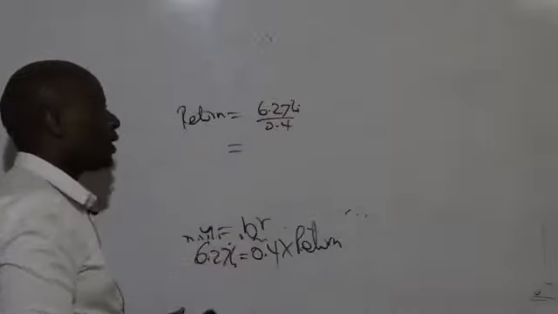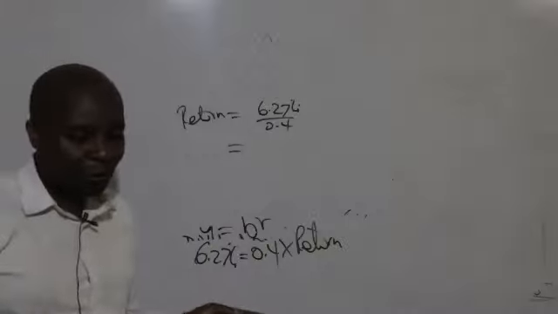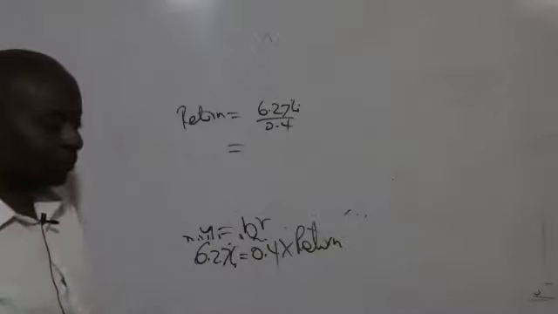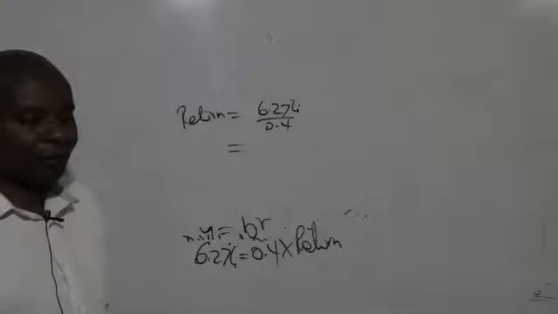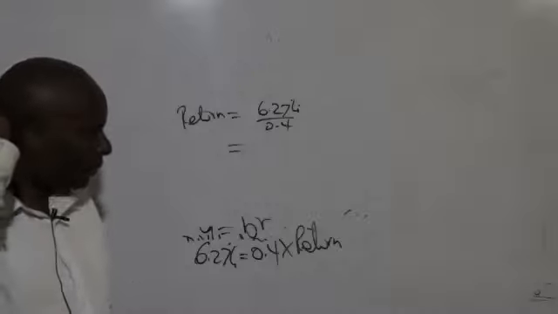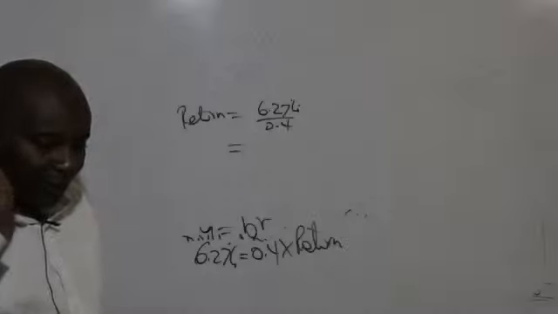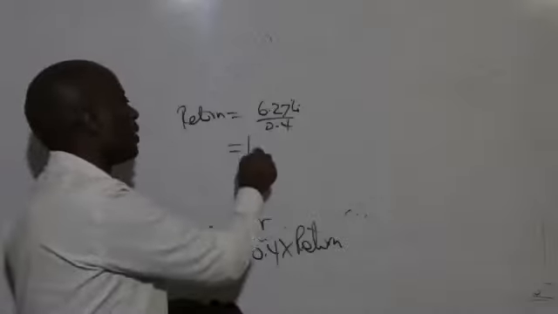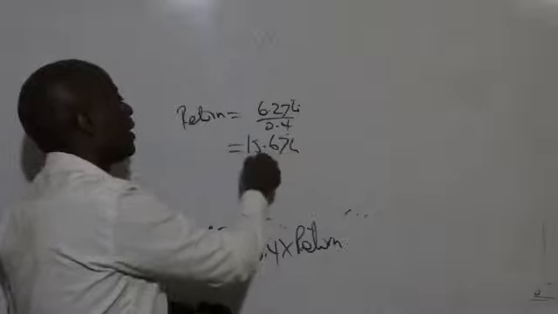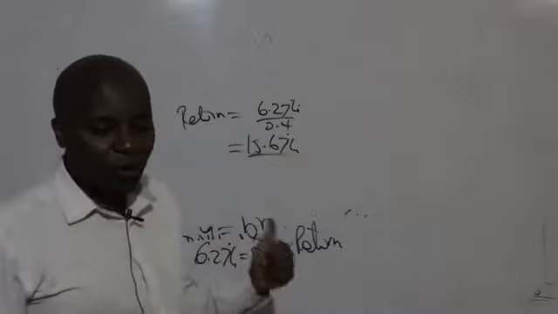So you can give us an answer. What is 6.27 divided by 0.4? So the return here will be 15.67%.